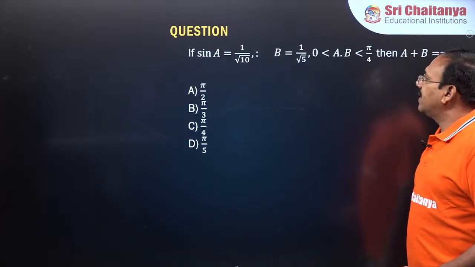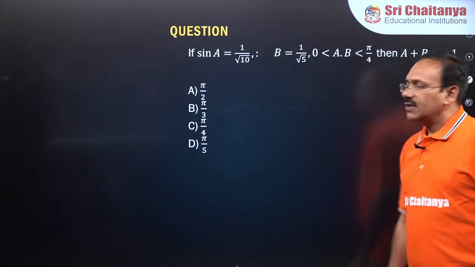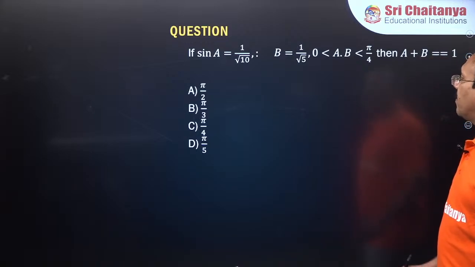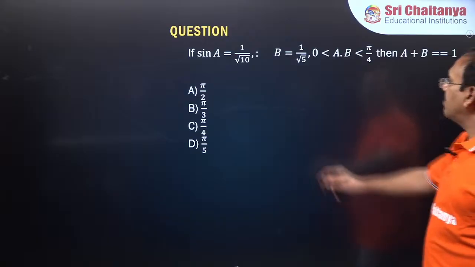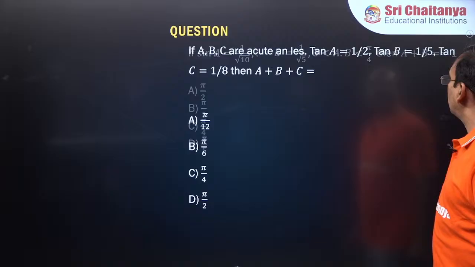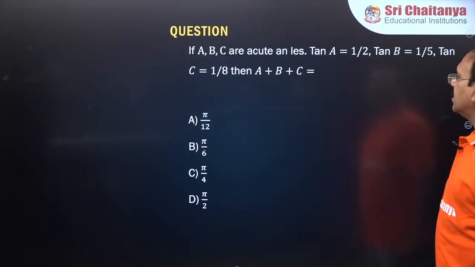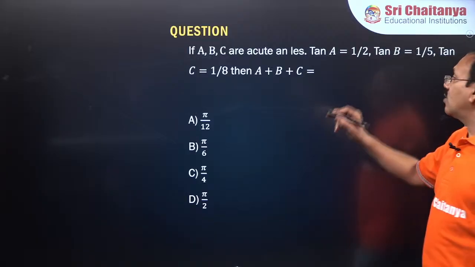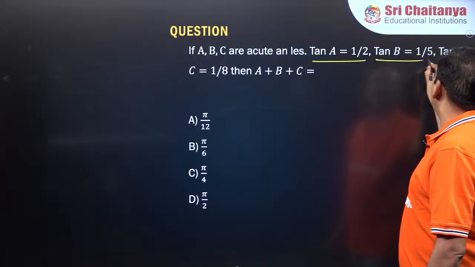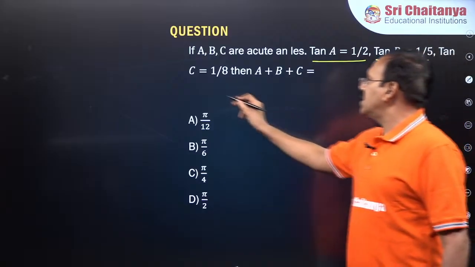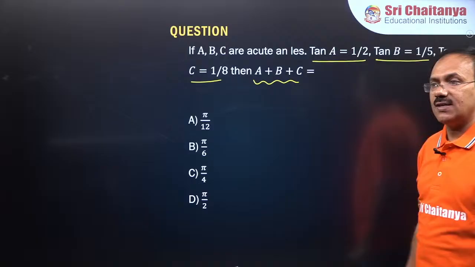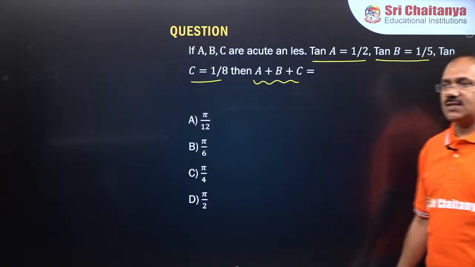Next, you see this question, sine A is given as 1 by root 10 and sine B or cos B is given. Okay, then A plus B, no, we'll take another question. If A, B, C are acute angles, guys, given tan A is 1 by 2, tan B is 1 by 5, tan C is 1 by 8, what can you say about the angle A plus B plus C? Come on quick, try to answer this.